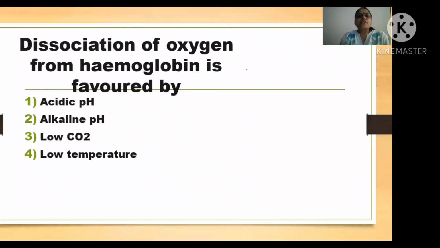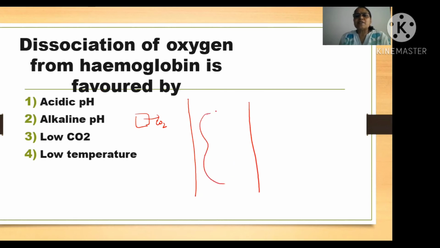Now see, next question is given: dissociation of oxygen from hemoglobin is favored when? So first of all, you know very well the transport of carbon dioxide. Try to understand the concept. Transport of carbon dioxide. This is a tissue which is giving carbon dioxide. Okay. And let us assume this is one blood capillary in which this one RBC is present. Just for imagination, try to understand.